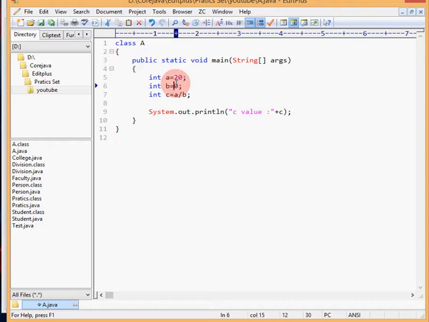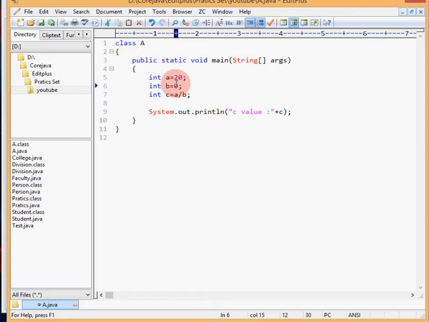The process of reporting an exception to the method caller, or catching an exception to stop abnormal termination of the program, is called exception handling. Basically, we handle exceptions to stop abnormal termination and provide an understandable message to the end user.